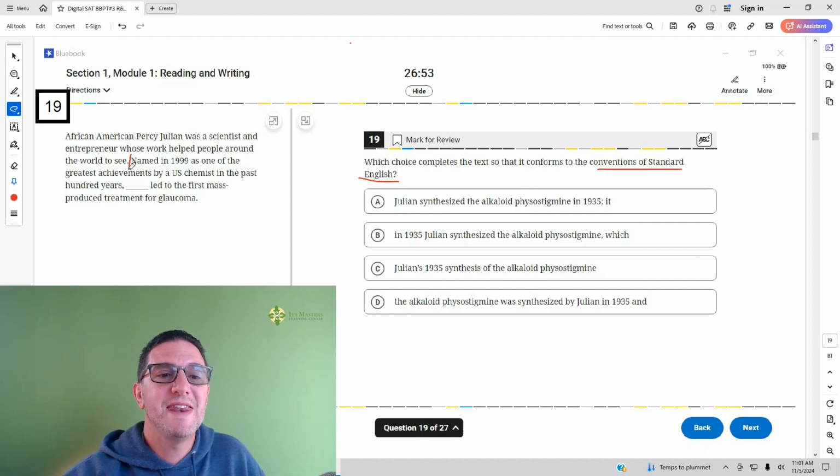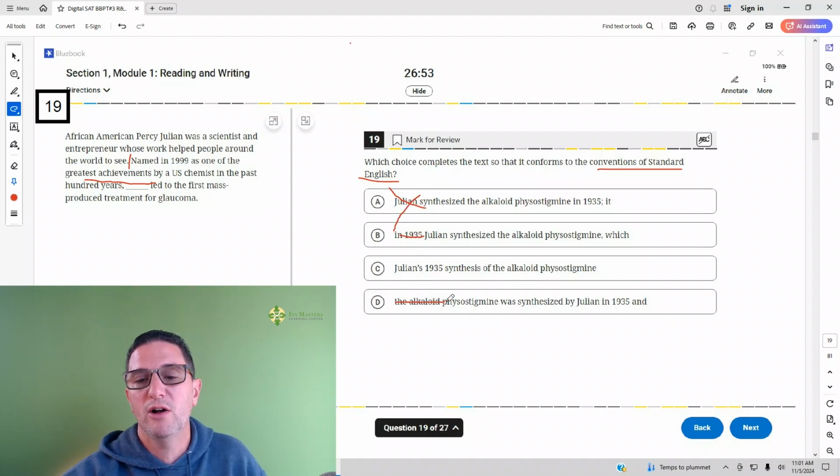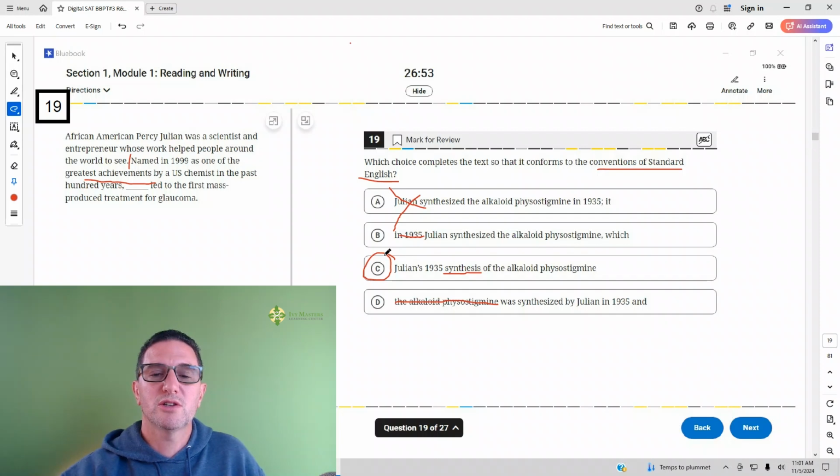We're going to read from "named." Named in 1999 as one of the greatest achievements by U.S. chemists in the past 100 years. So what follows a comma has to be what the achievement is. Julian's not an achievement, 1935 is not an achievement, and the alkaloid is not an achievement. It's his synthesis of the alkaloid that's the achievement. C is your answer.